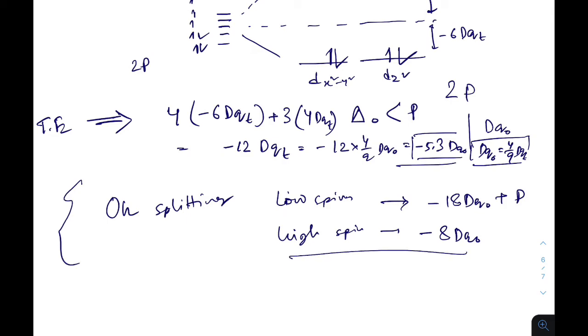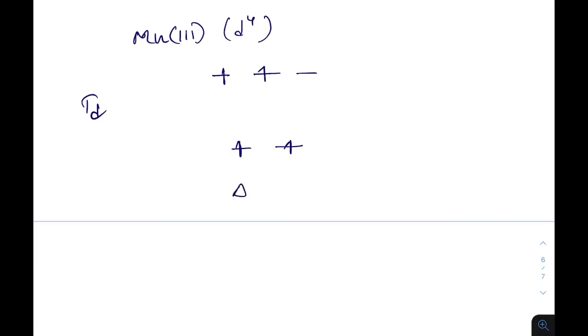Now if we take another example, let's say Mn3, which is a d4 system. After splitting, if Mn3 forms tetrahedral complexes, it will split this way, where 1 electron, 2 electrons, 3 electrons, 4 electrons, because del 0 is less than pairing energy. So before it pairs up, it will go to the higher energy state.